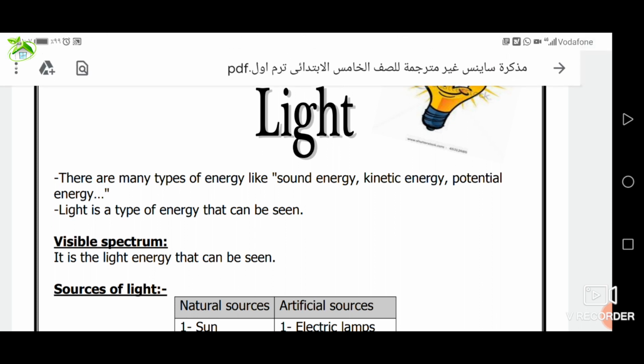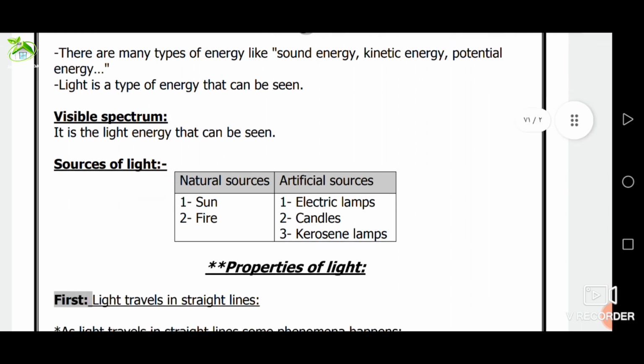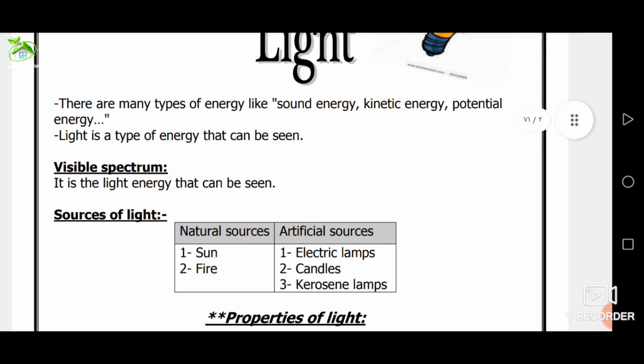We will study sources of light and properties of light. Number one, sources of light. There are two types of sources of light. Number one, natural sources. Number two, artificial sources. Natural sources such as the sun, stars, and fire. Okay. Is the moon considered a source of light?